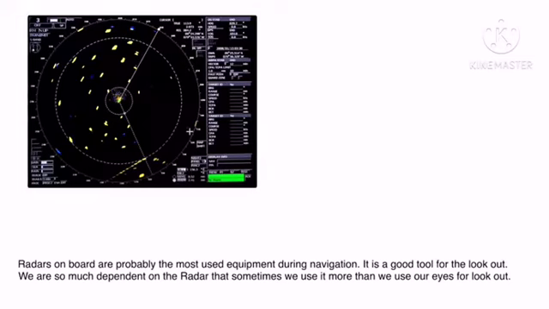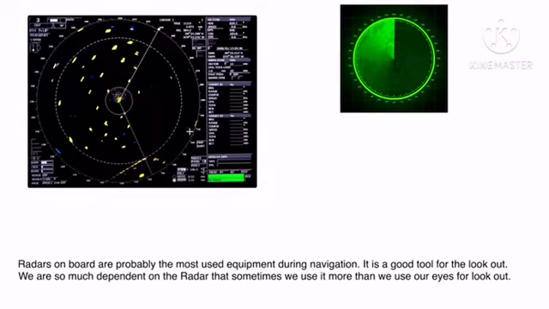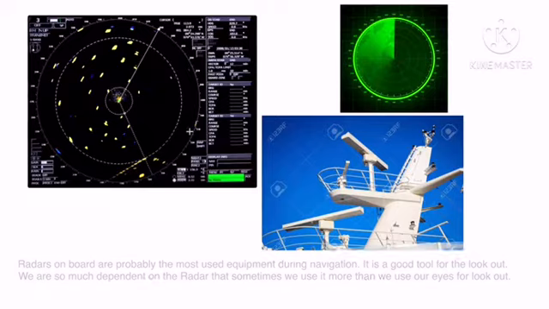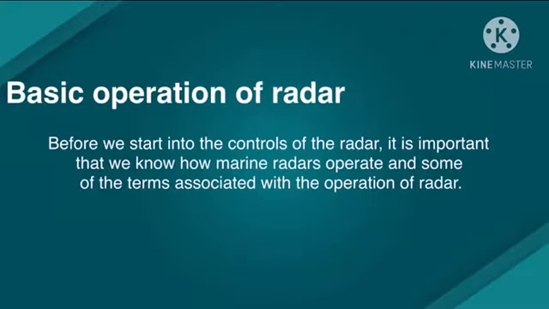Radars on board are probably the most used equipment during navigation. It is a good tool for the lookout. We are so much dependent on the radar that sometimes we use it more than we use our eyes for lookout. Before we start into the controls of the radar, it is important that we know how marine radars operate and some of the terms associated with the operation of radar.